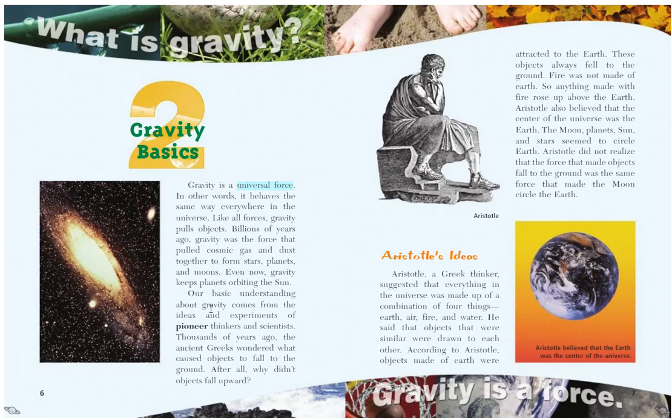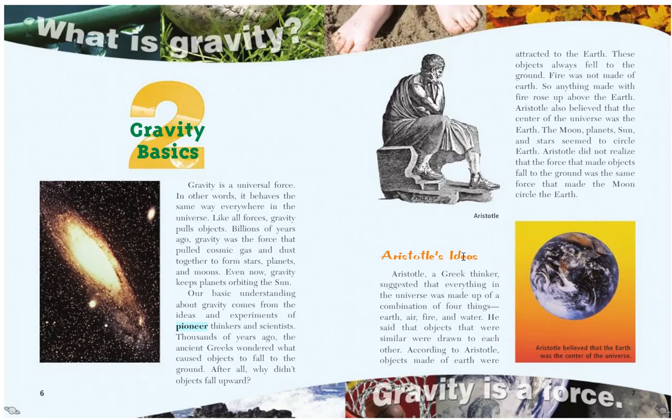Our basic understanding about gravity comes from the ideas and experiments of pioneer thinkers and scientists, pioneers being the first people to do something. Thousands of years ago, the ancient Greeks wondered what caused objects to fall to the ground. After all, why didn't objects fall upward?